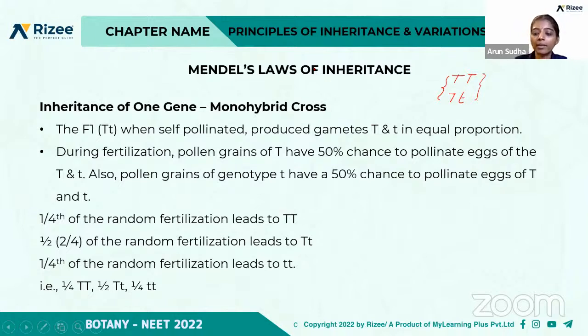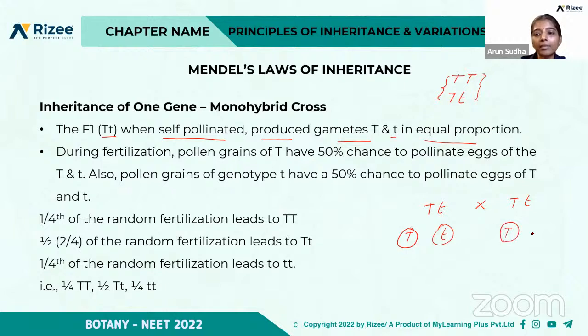So in the F1 generation, Tt, when self-pollinated, produces gametes T and t in equal proportion. That is, when Tt is crossed with Tt, equal proportions of T and t are produced.